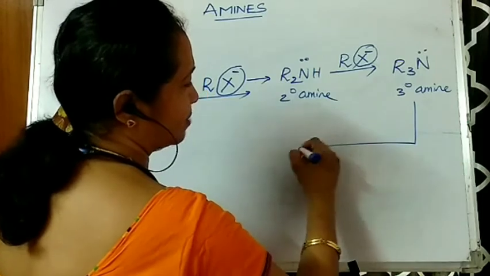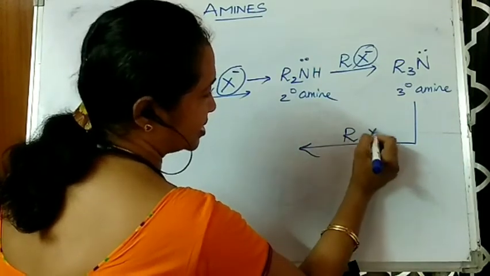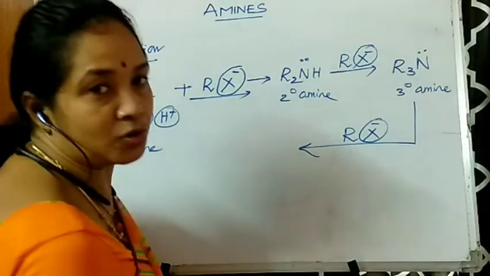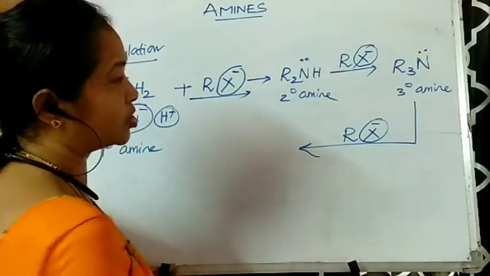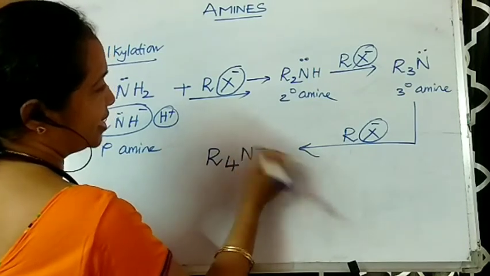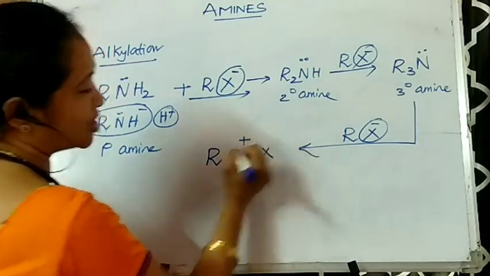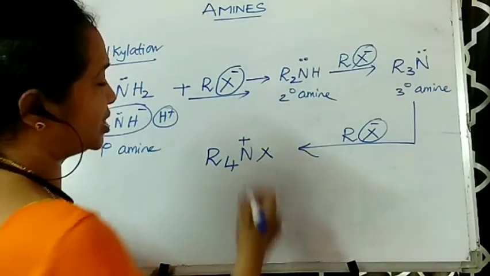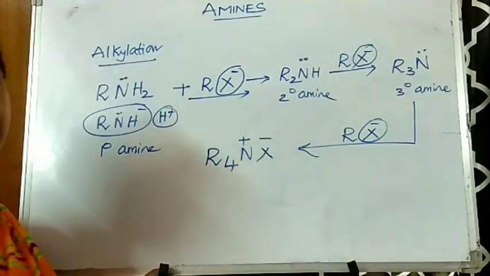So it again comes in contact with another RX, undergoing a nucleophilic substitution reaction, such that you will get R4N+ X minus. N loses its lone pair and attains a positive charge, and X gets a negative charge.